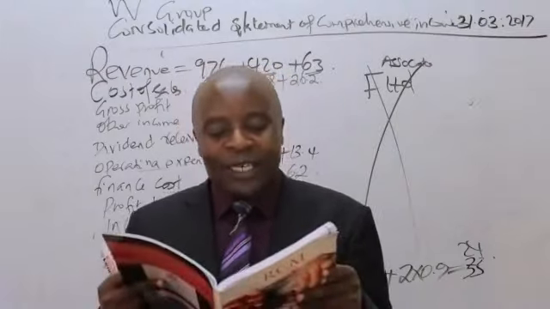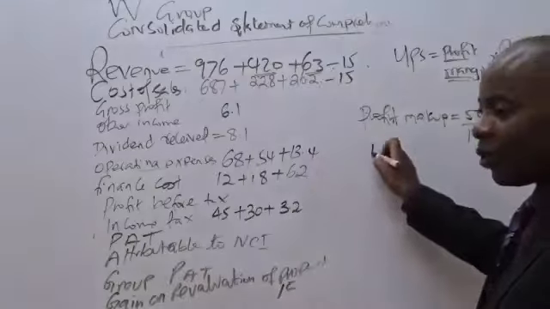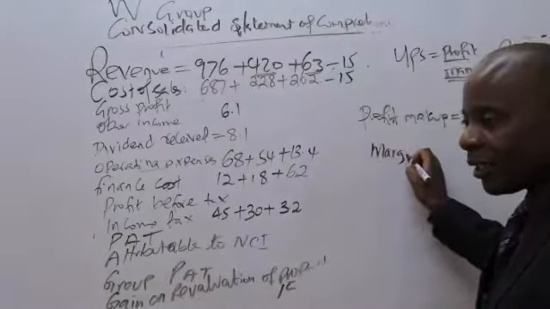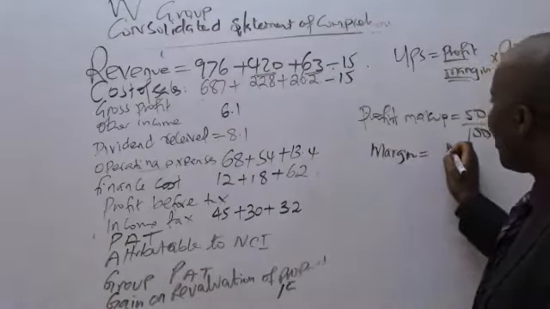And of course, you and I know that we rarely make use of markup in group consolidation, because they won't give you the cost of their goods. In most cases, they'll give you the sales. So in group consolidation, we always prefer margin. If this is 50 over 100, we know that margin has a bigger denominator.